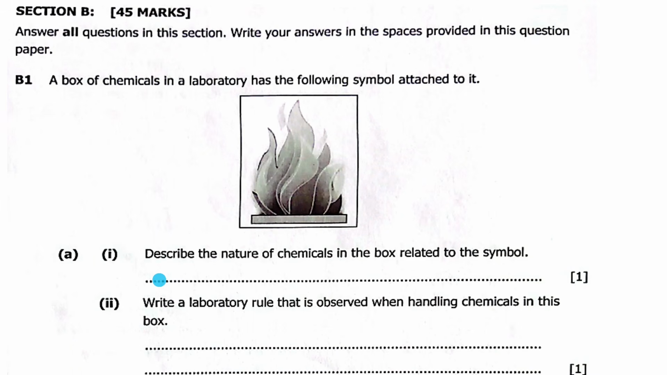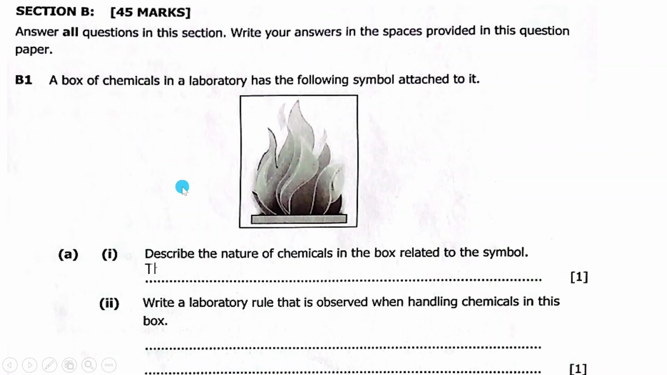So we move now to section B, 45 marks. Answer all questions in this section. Write your answers in the spaces provided in this question paper. B1, a box of chemicals in a laboratory has the following symbol attached to it. You find a box that fits this symbol here. Then they say, A1, describe the nature of chemicals in the box related to the symbol. So when they put this on a box, what is the nature of chemicals in that box?